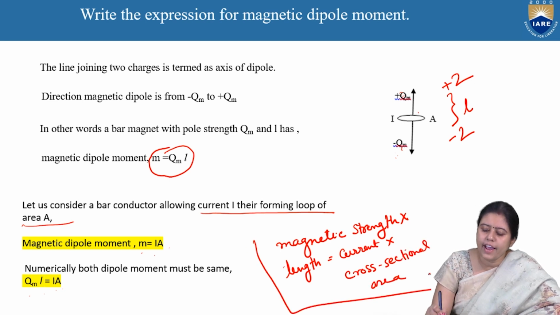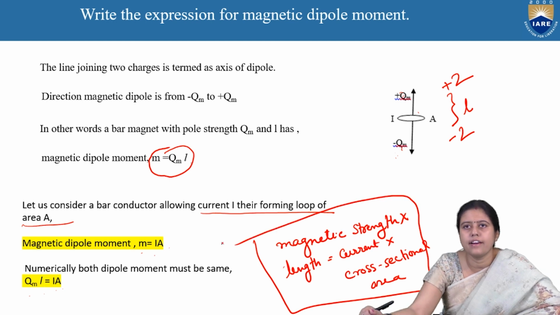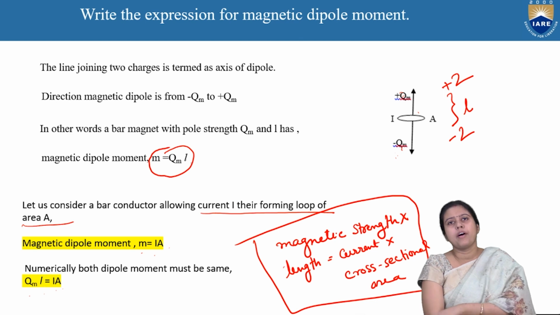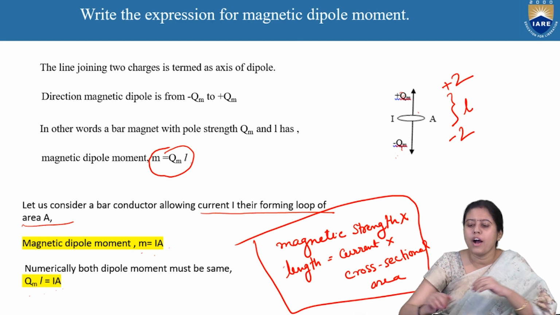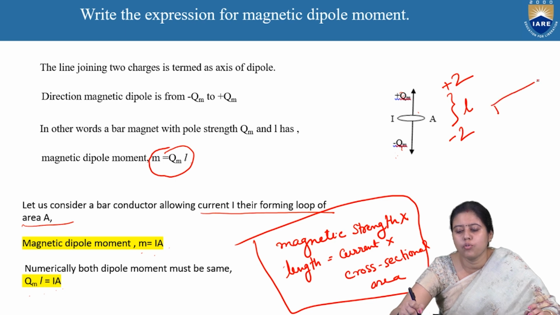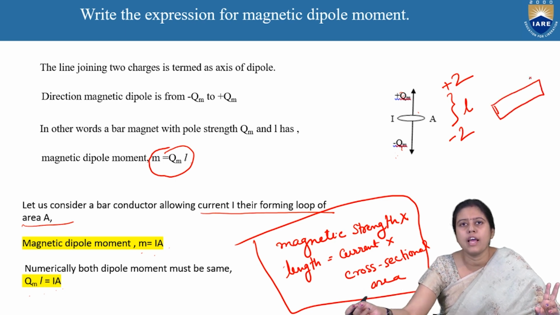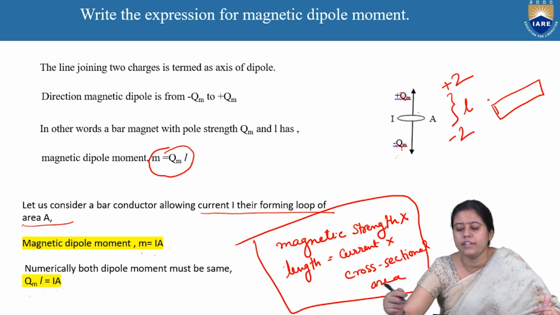So we can write this also. When current is flowing through a loop, how do we make an electromagnet? I told in my last lecture that electromagnets are of two types. One is the bar type, another is the horseshoe type, or we can say solenoid and toroid type.